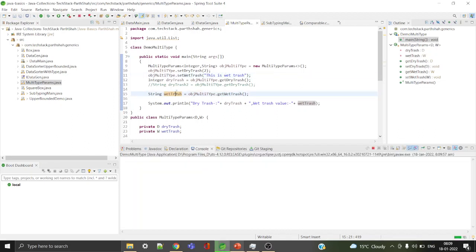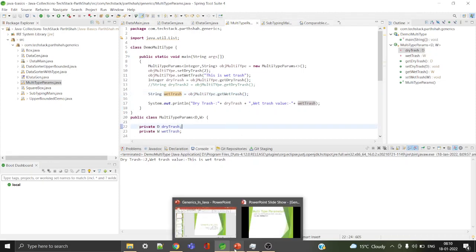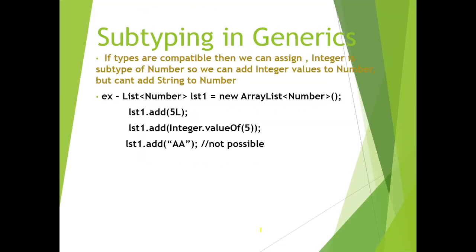Okay, let's run the demo. Yeah, so it just prints the value. Dry trash returns the integer value, and wet trash returns the string value. Hope it's clear to you. Now let's get to another concept.